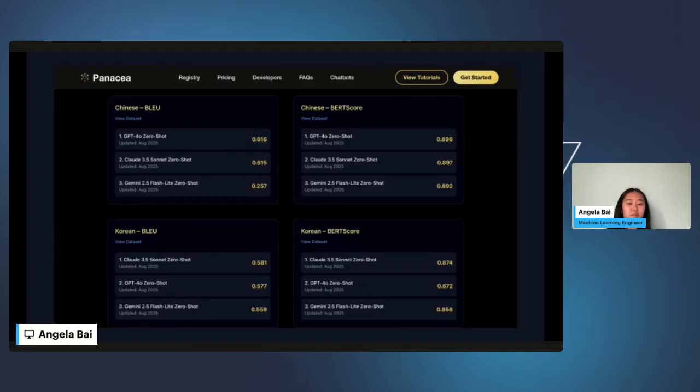And then for our future steps, we would take these findings and implement them into the chatbot feature on our website. When the user toggles between different languages on the chatbot, the best performing model is automatically used. So that takes a lot of the cognitive load off of the user, so they don't have to think about which model might be the best for their purposes. And they're also able to refer to this leaderboard if they want some more context as to why one model might be used instead of another.